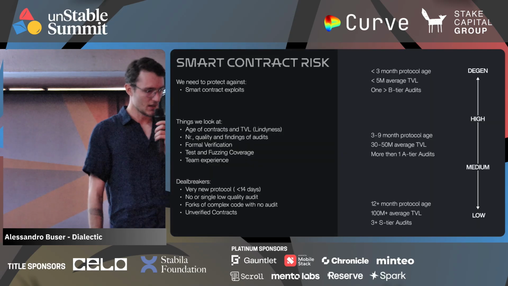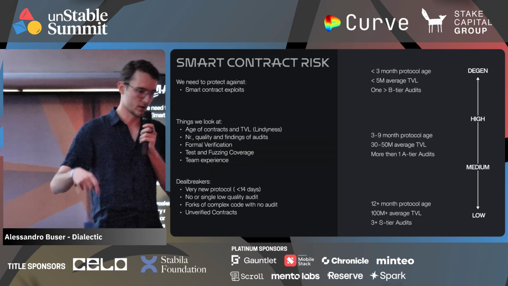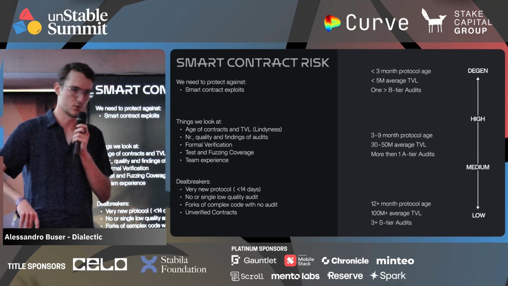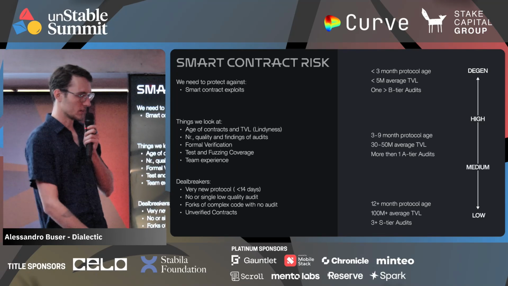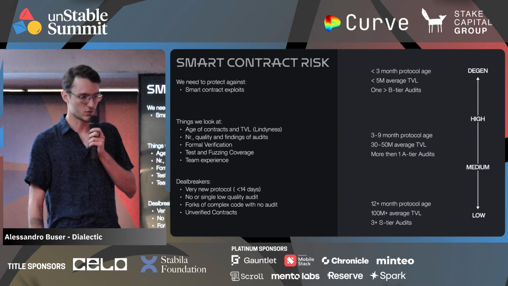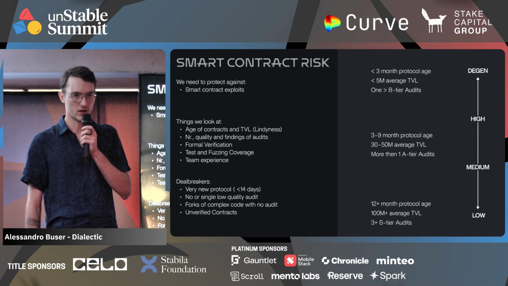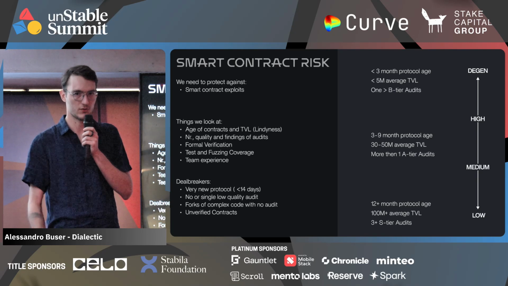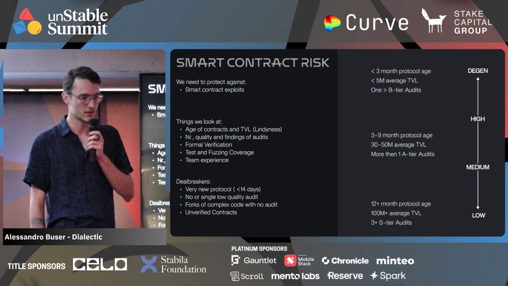Yep. And so now I'll go through each one of the risk categories to visualize how we look at the different spectrum. The things that we look at for smart contract risk is mainly the age of the contract, how long the contracts have been online, and how much TVL they have. So that's kind of a proxy for Lindy-ness.